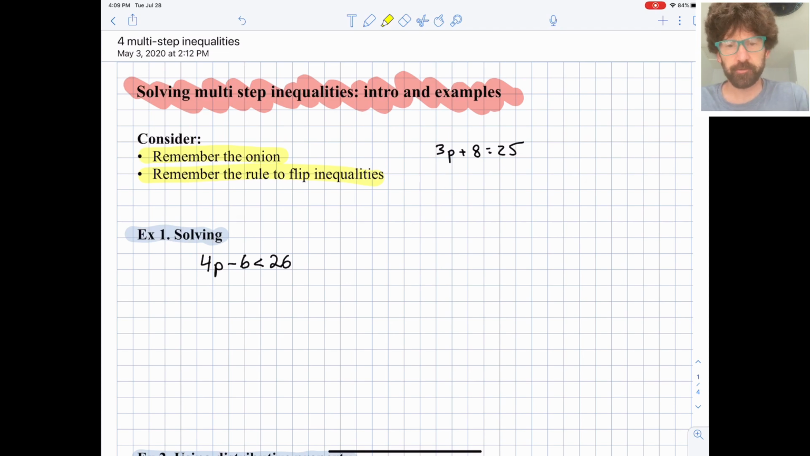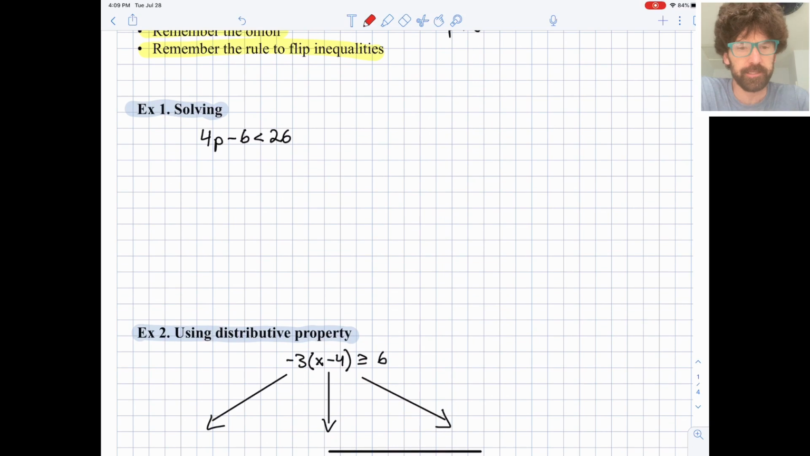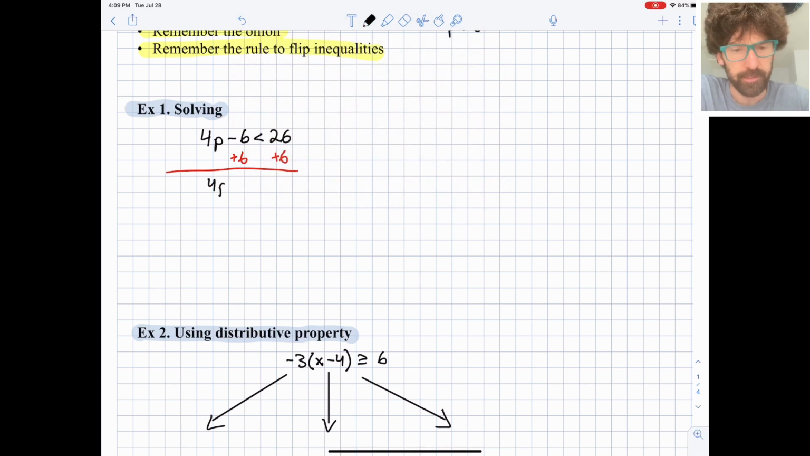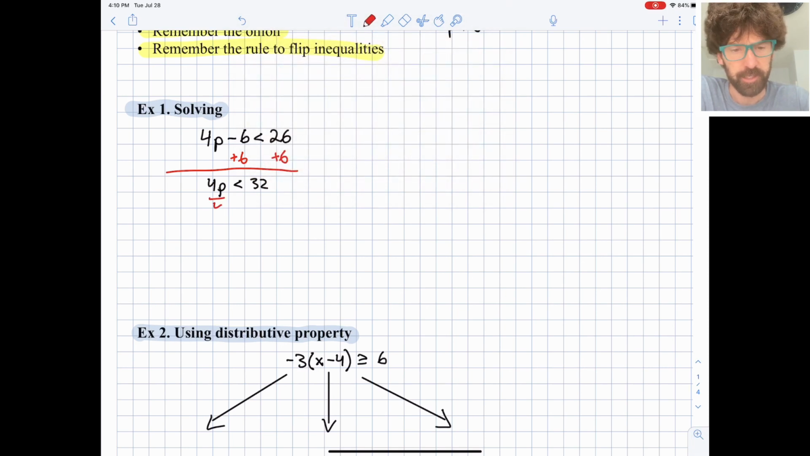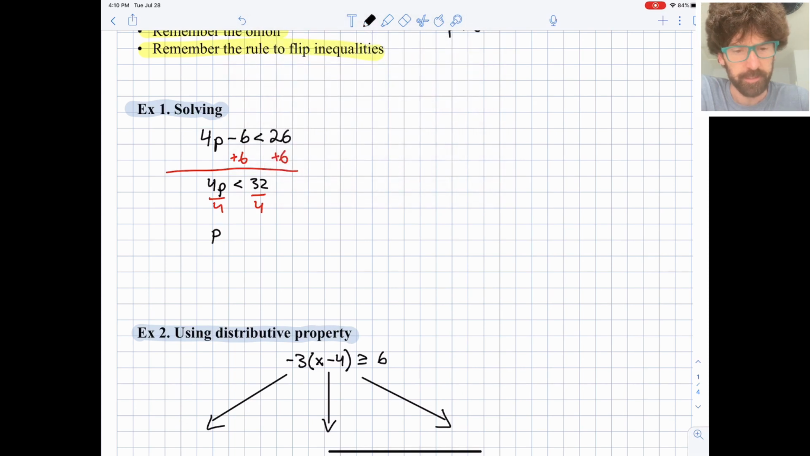So let's do this first one. 4p minus 6 is less than 26. We can add 6 to both sides, and 4p now is less than 32. And it looks like we have one more step. Divide both sides by 4, and we have p is less than 8. So p has to be smaller than 8.